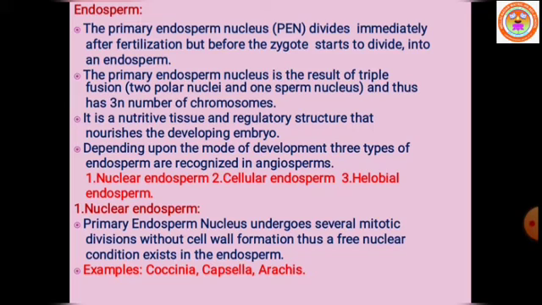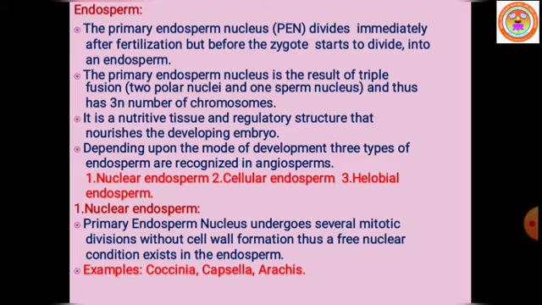This primary endosperm nucleus is the result of triple fusion, that is, two polar nuclei in the embryo sac fuse with one sperm nucleus in the pollen tube, and it produces a triploid number of chromosomes, that is 3n chromosomes, in the primary endosperm nucleus.